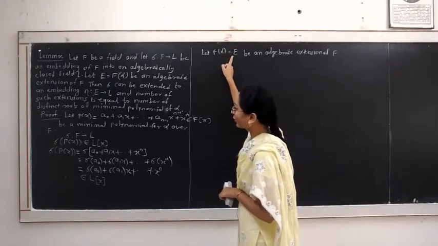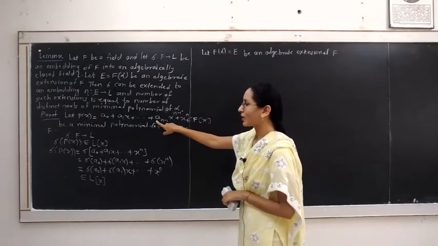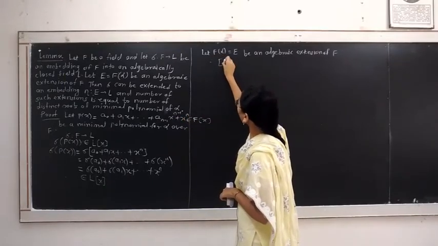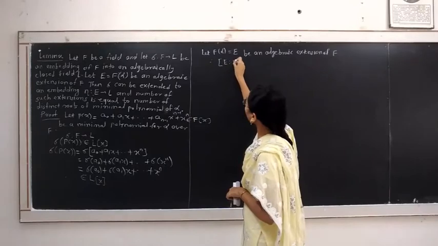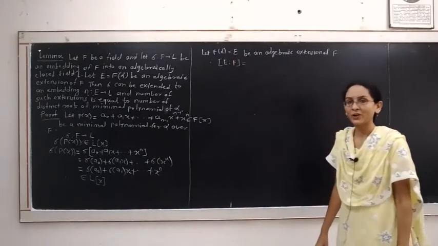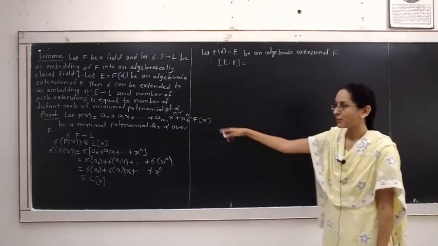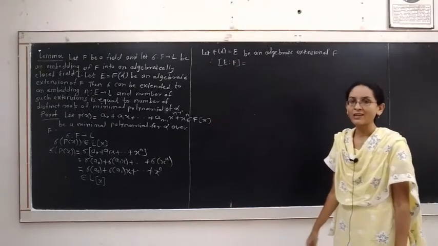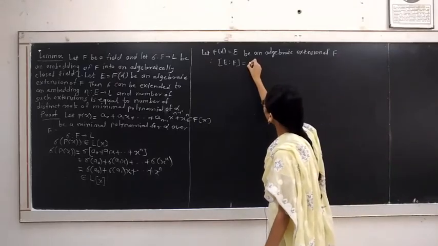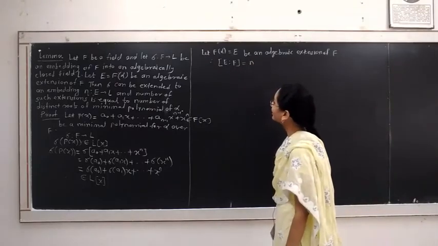But the degree of minimal polynomial for alpha is n. Therefore, the degree of extension of field E over the field F is equal to the degree of minimal polynomial for alpha. The minimal polynomial for alpha is Px, and its degree is n. Therefore, this extension has degree n.